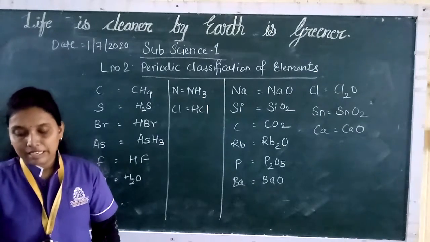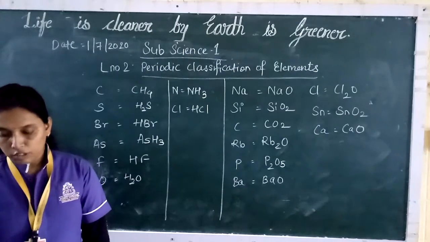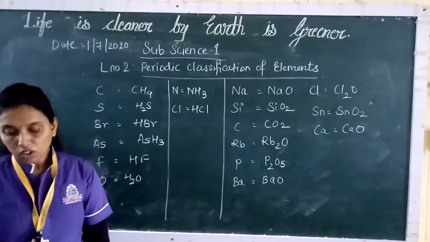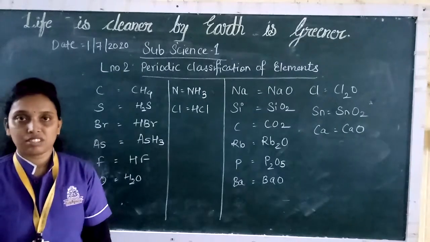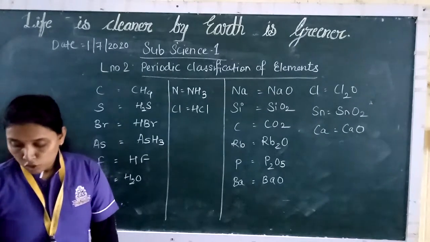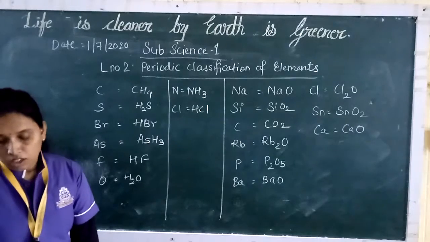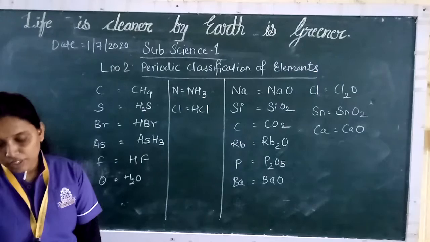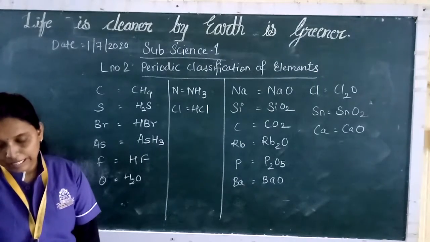In that, he had given names to the groups like group 1, group 2, and below that you will find the formulas of the elements that are forming oxides or hydrides. So now see on page number 20, they have given the molecular formula of oxides of the following elements by referring to the Mendeleev periodic table.